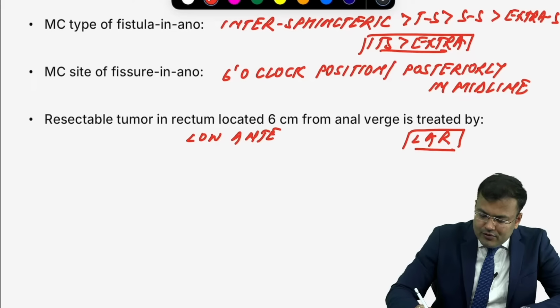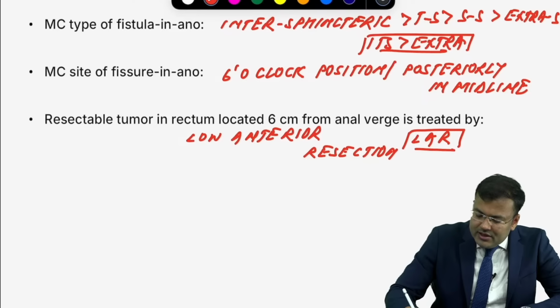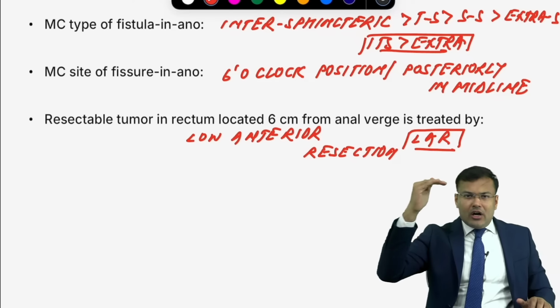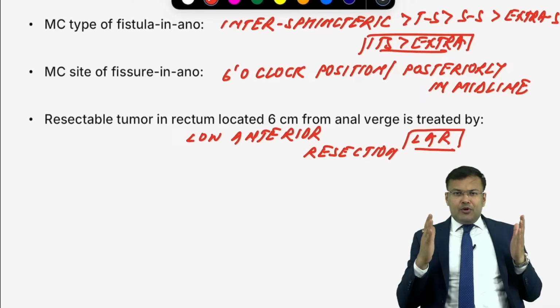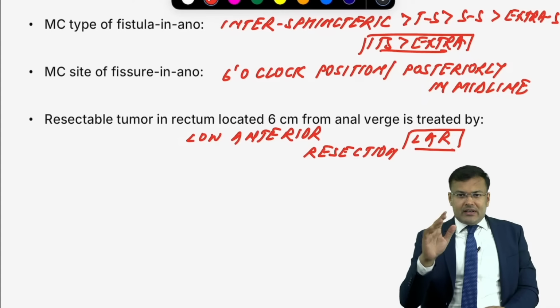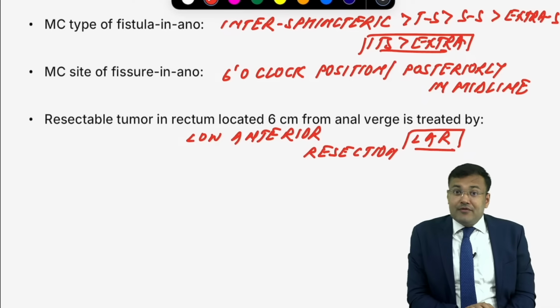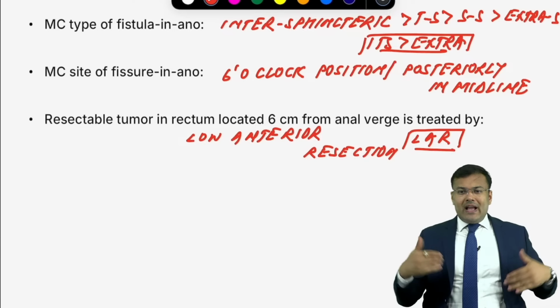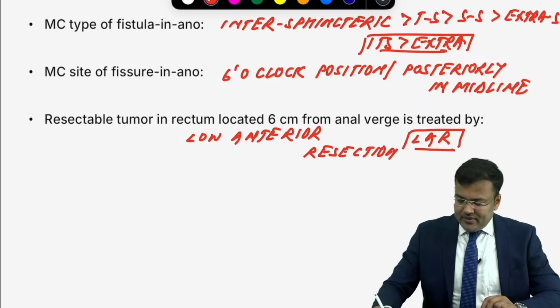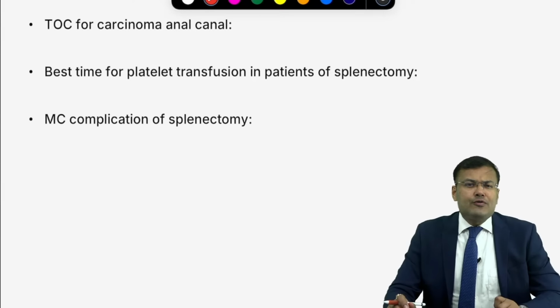Okay, what's the full form, guys? This is low anterior resection. Remember two things. From the anal verge, if a tumor is located at or below 5 cm, we go for APR. What is APR? Abdominoperineal resection. If it is located more than 5 cm from the anal verge, in that case we go for LAR, that is low anterior resection.